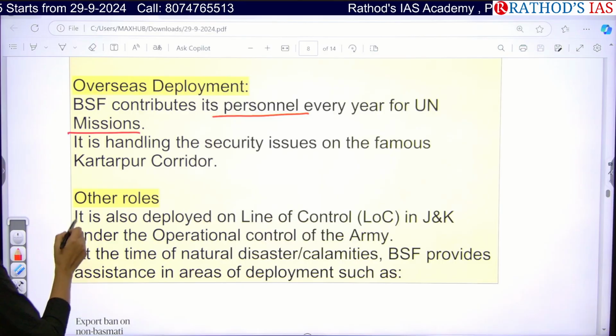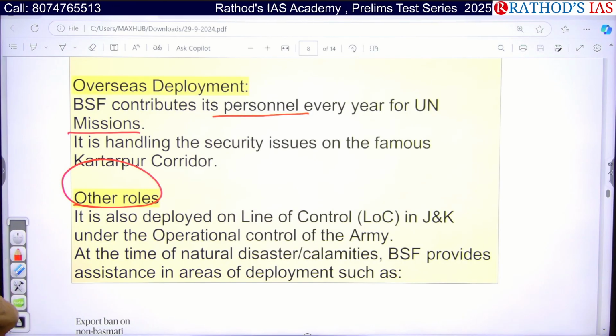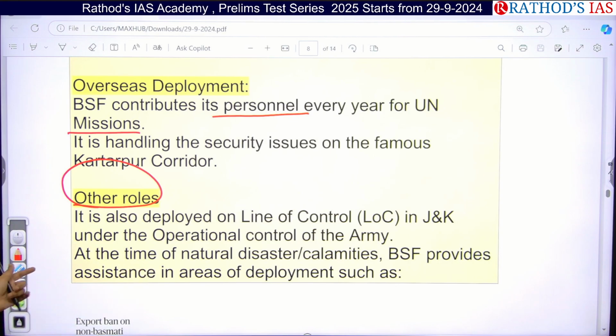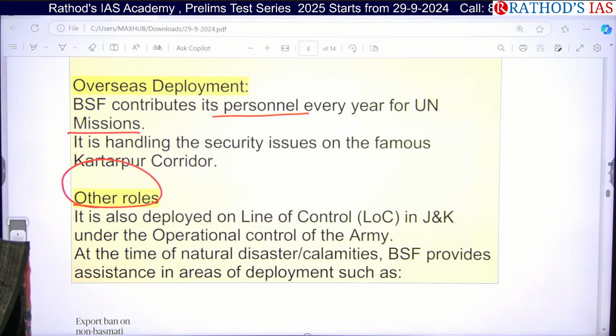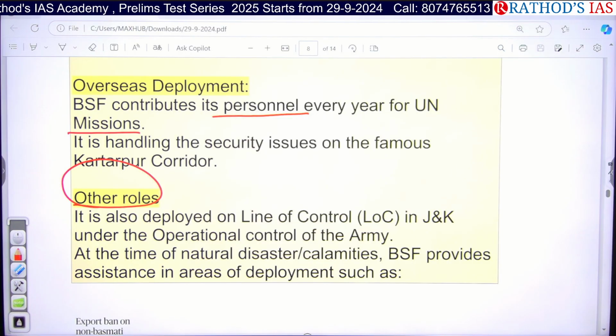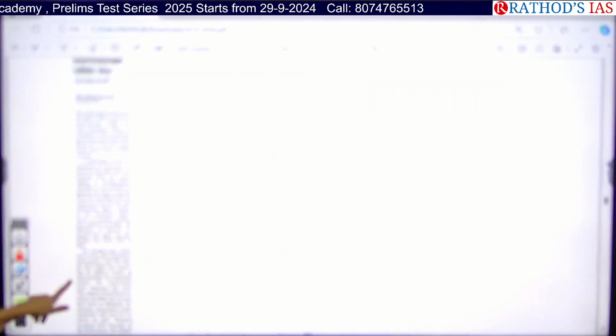And next, they will also be focusing on other roles, like being deployed across the LOC in Jammu and Kashmir under an operation to control the army of Pakistan. And even if there is any emergency like any natural disaster or calamity, BSF can provide humanitarian aid for the people who are facing this natural disaster.